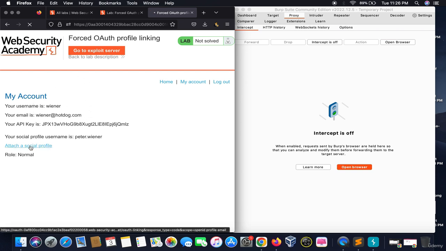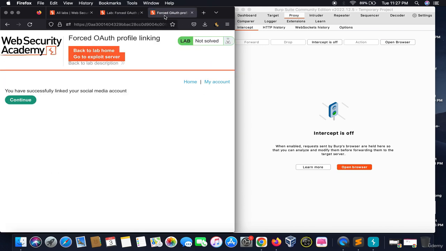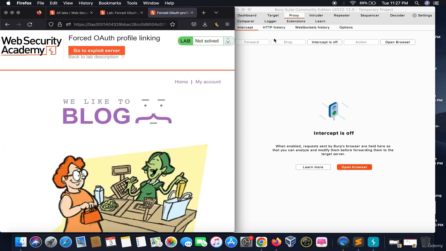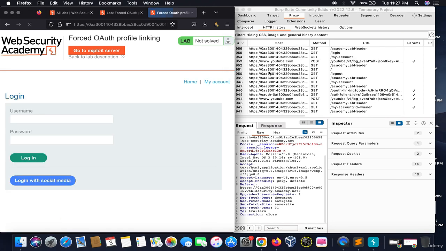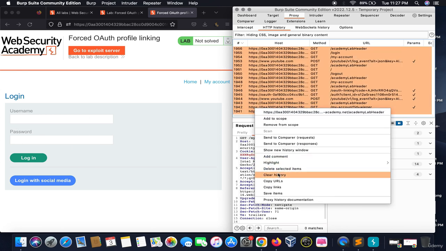You have to attach your social media profile. The credentials are given over here. I have already done that, so I won't repeat that step again. Okay, we would log out of this, and this time I would go to my account, and I won't log in using these credentials. What I would do instead is clear this history,